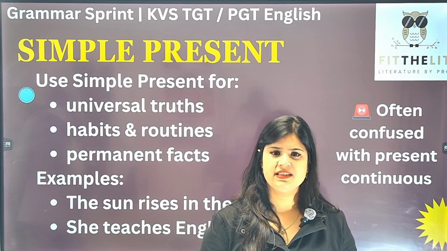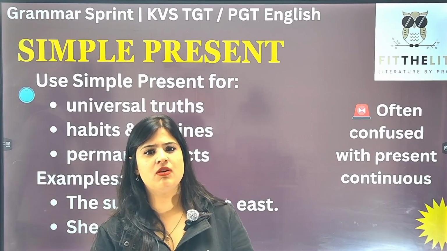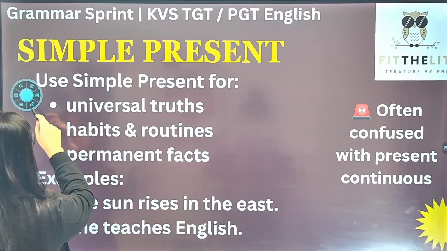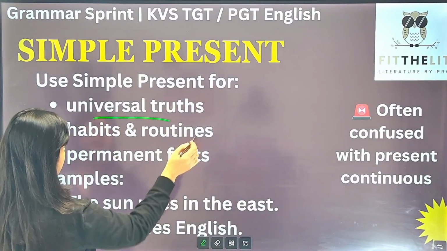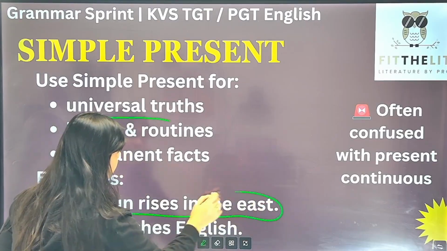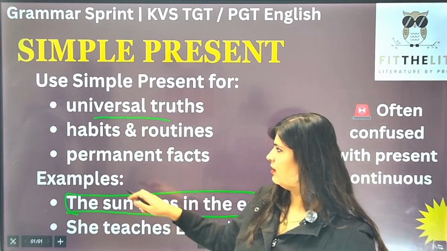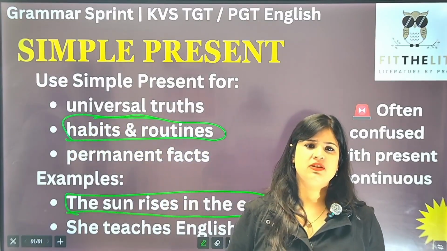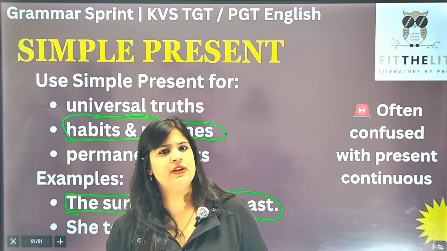Now, simple present tense is used to refer to actions that are done on daily basis or as a part of our routine, right? Or some permanent facts or universal truths. For example, a universal truth could be this: the sun rises in the east. ये तो typical sentence है, आपको कहीं पे भी मिल जाएगा, right? And look at this pointer: habits and routines. For example, if I ask you to narrate your routine, that what do you do on daily basis? So what will you say?